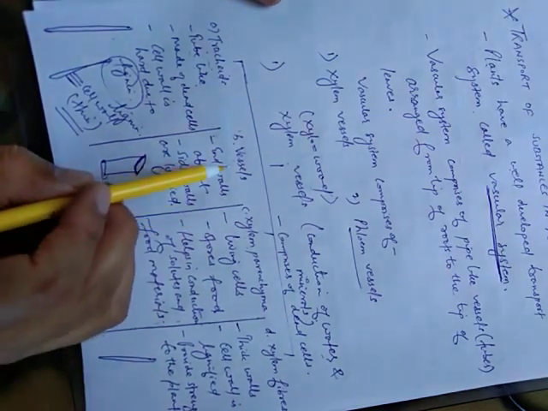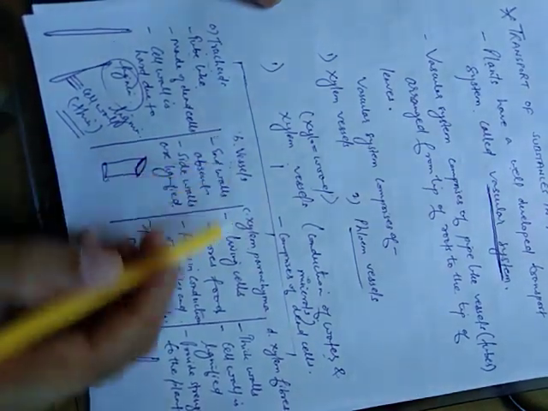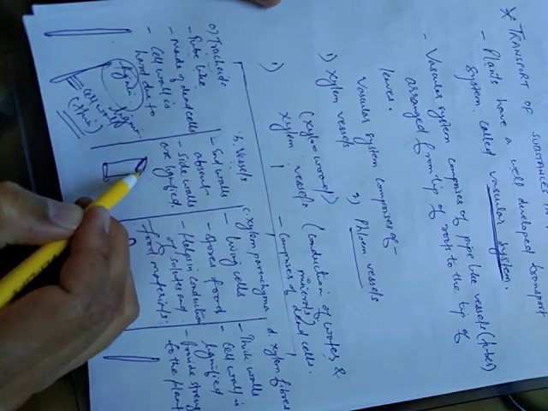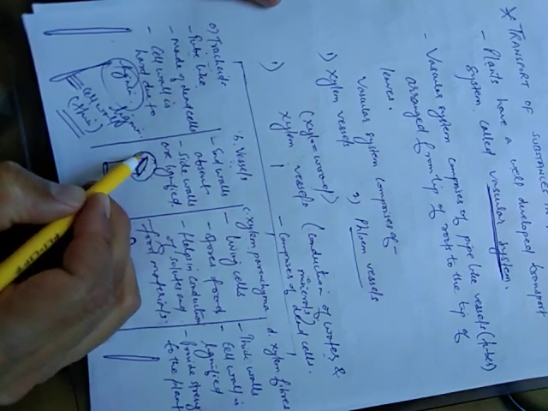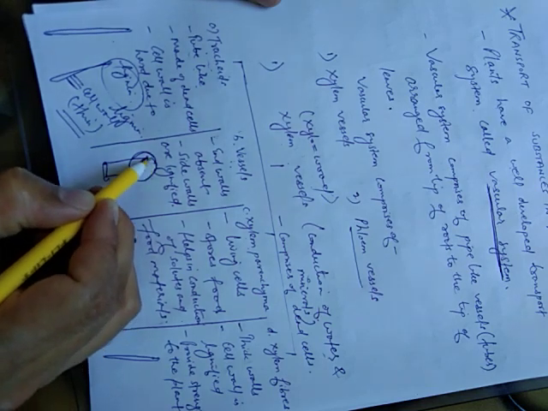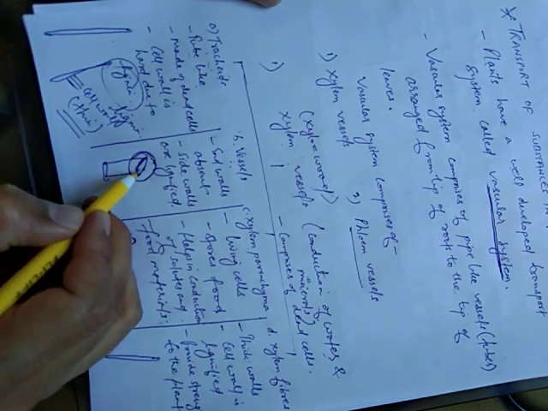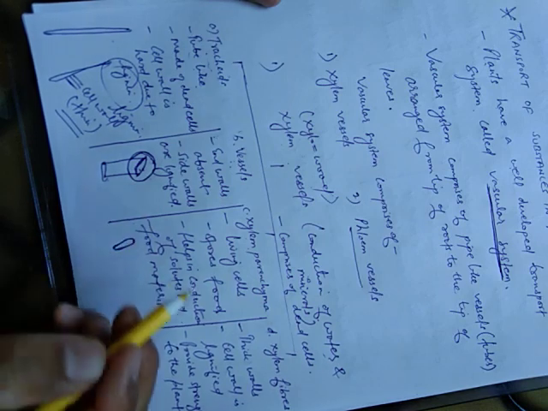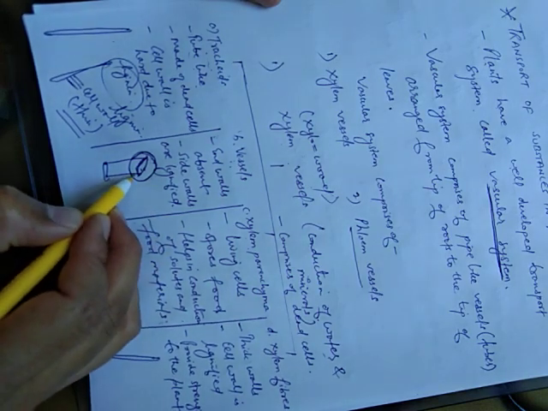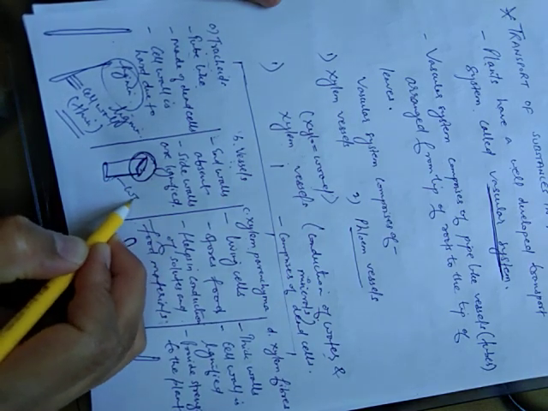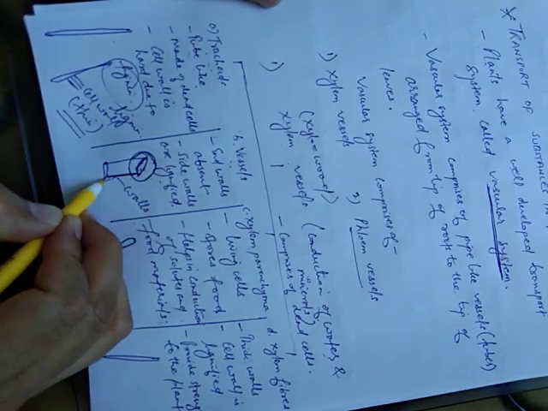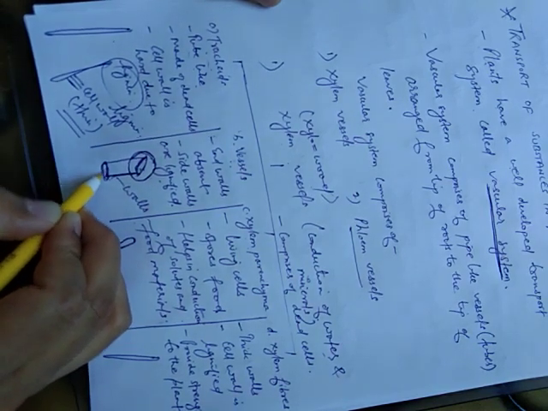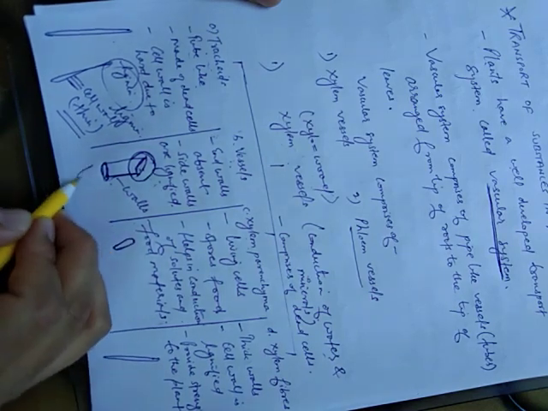Second, students, you can see vessels. In these vessels you can see the end walls, this area is known as end walls. End walls are absent, or sometimes they may be perforated. Perforated means they have gaps, they have pores. And the side walls are lignified. Lignified means the wall comprises a chemical substance known as lignin.